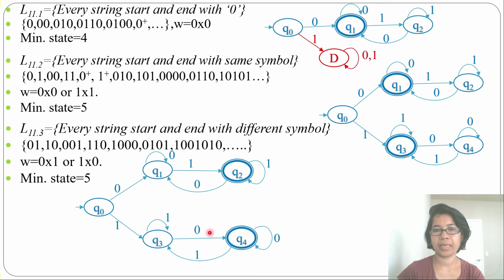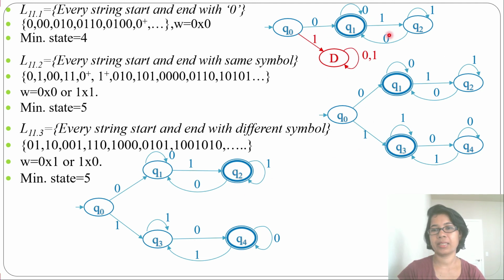What is the similarity between these two DFAs? These two DFAs are the same. Here the final states were Q1 and Q3, here the final states are Q2 and Q4. This one is start and end with the same symbol, and this one is start and end with different symbols. So just by a little modification of this DFA you can get start and end with different symbols.